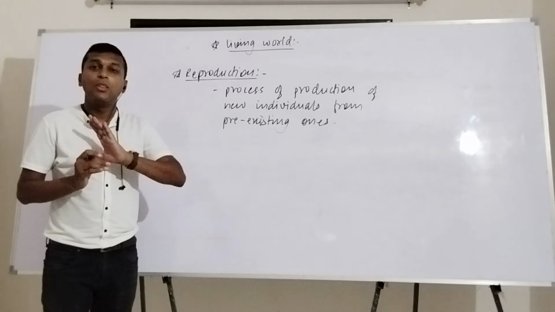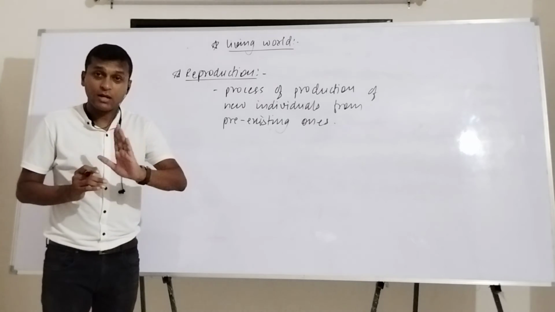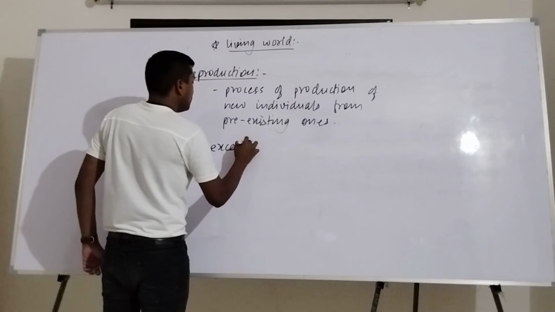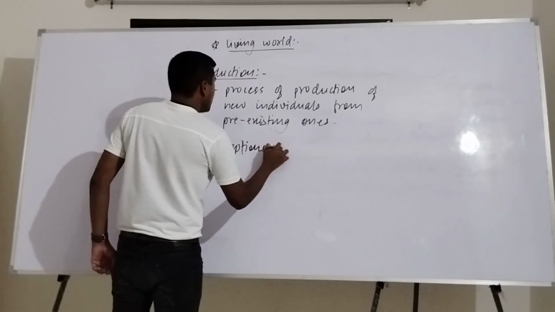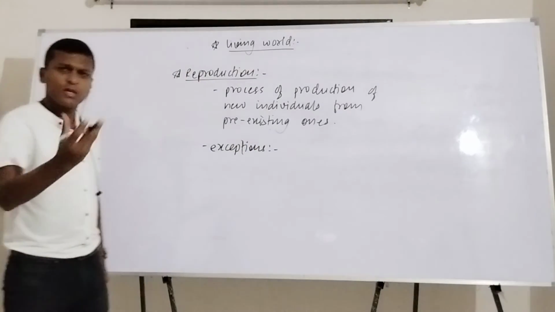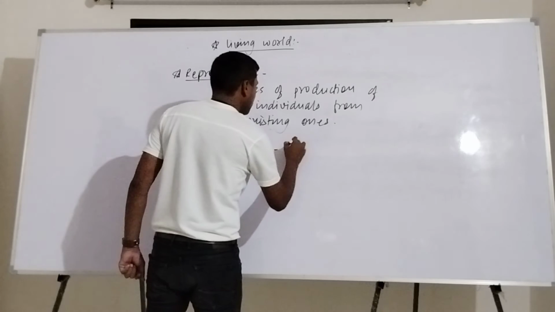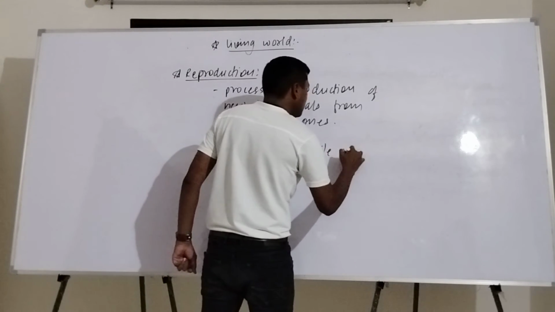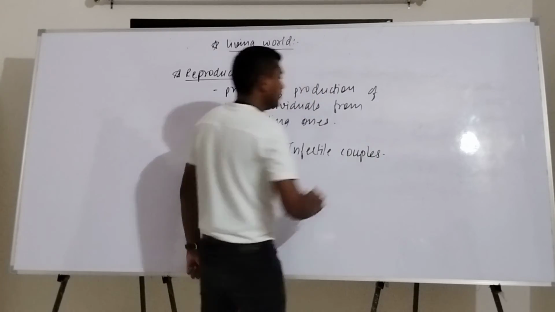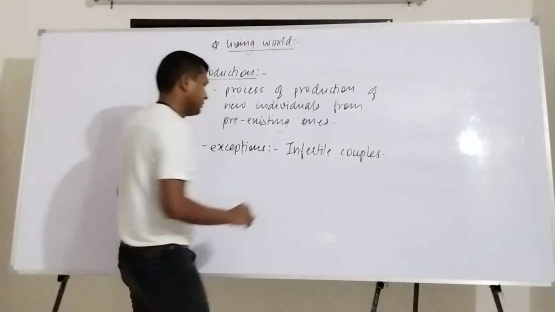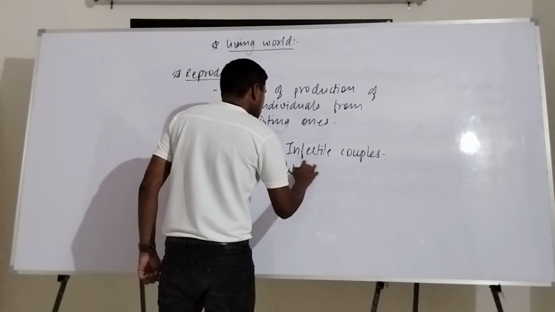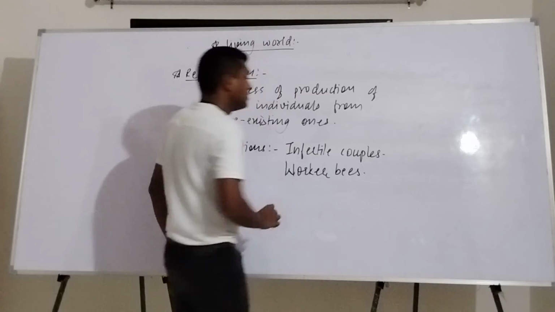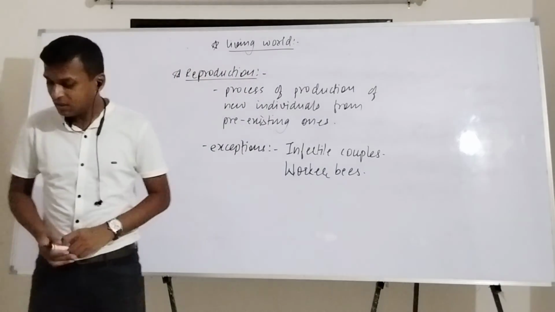At the same time, not all living organisms reproduce. We'll take the exceptions. Exceptions are very tricky. For example, infertile couples. Second example, worker bees in case of honeybees.